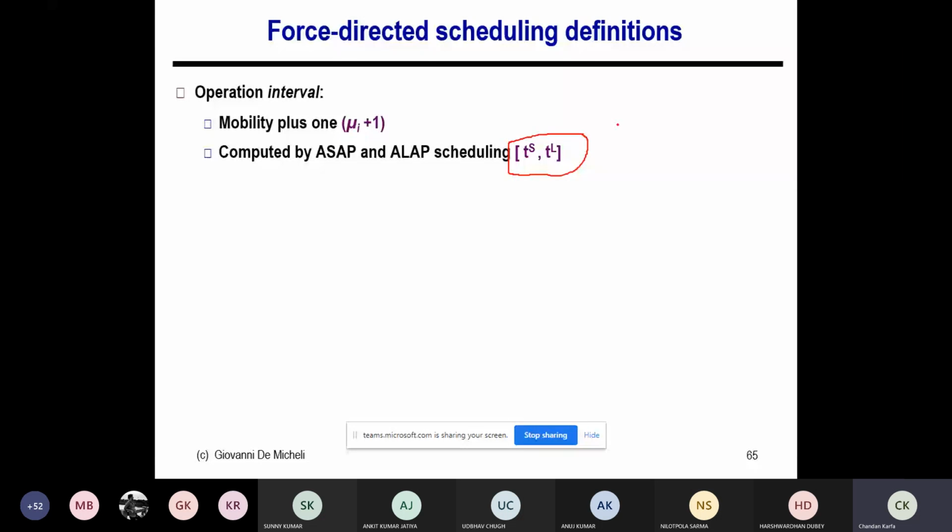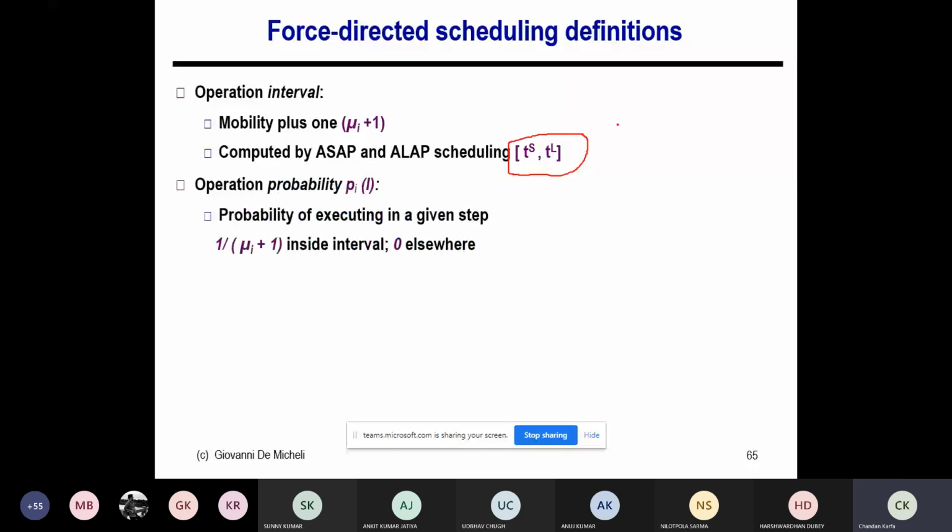And this will be calculated based on, so the TL, it actually depends on lambda, that is, the overall latency. Okay, so this is something we already know, the operation interval where the operation is going to be scheduled, right? So now there are two interesting things we are going to calculate here. The first thing is the operation probability.